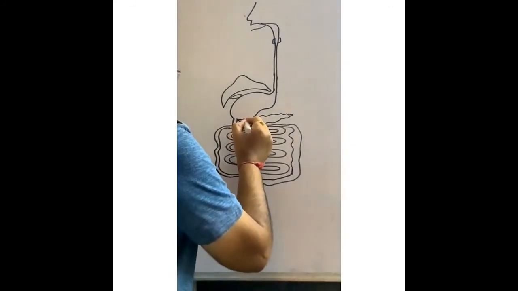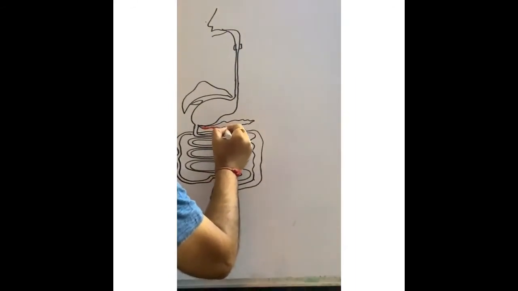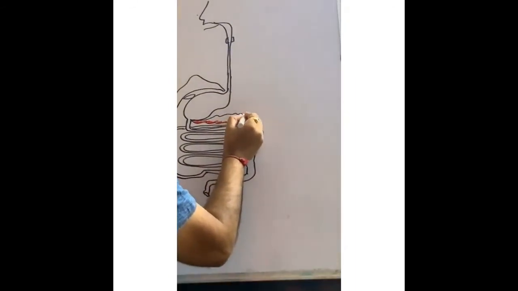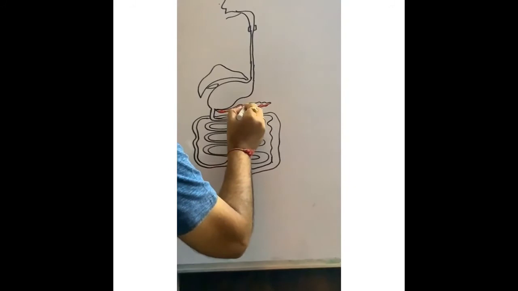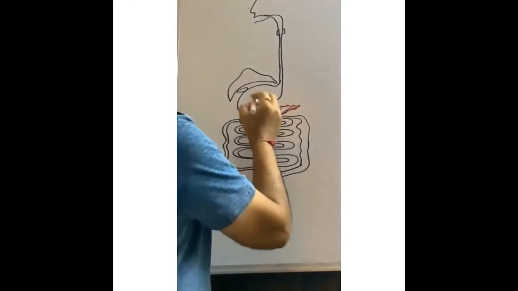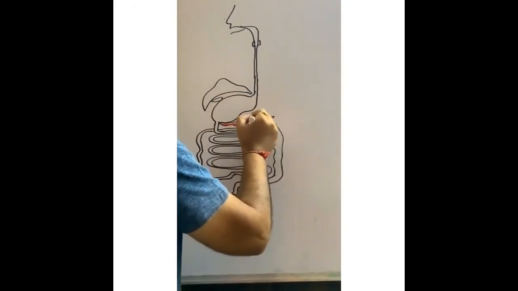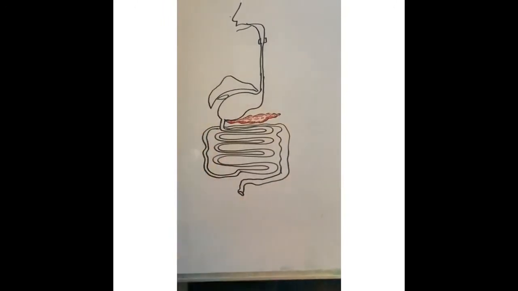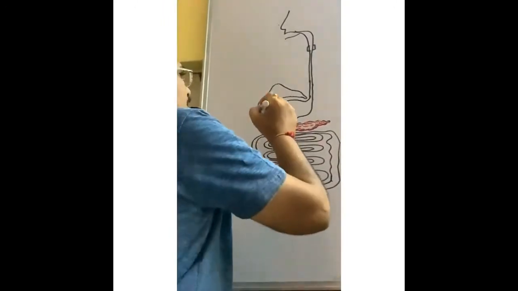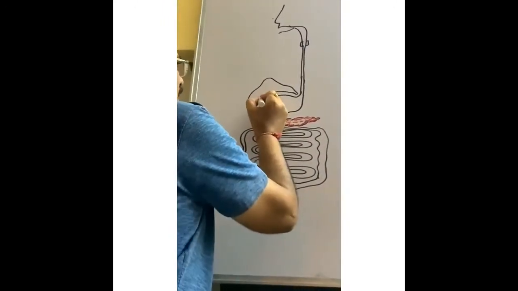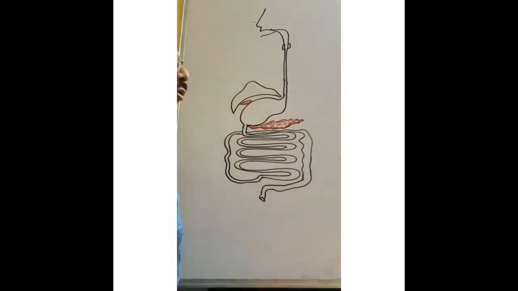See, this is pancreas. Just like leaf structure. This is gallbladder, which produces bile.